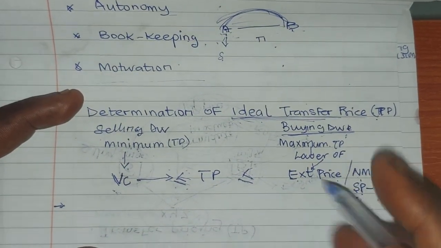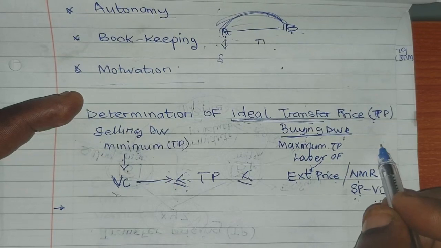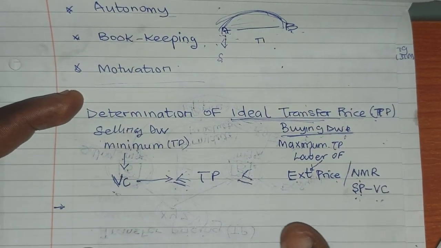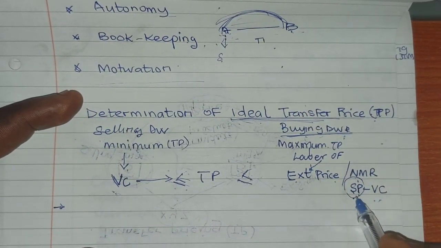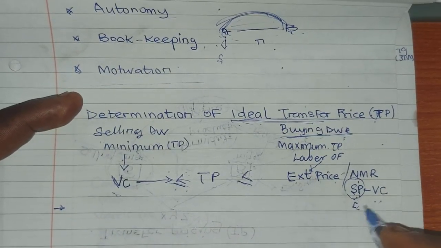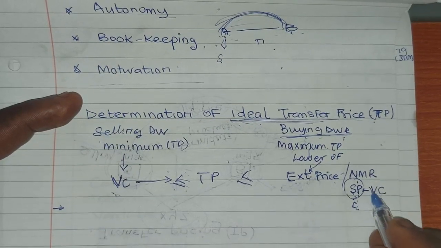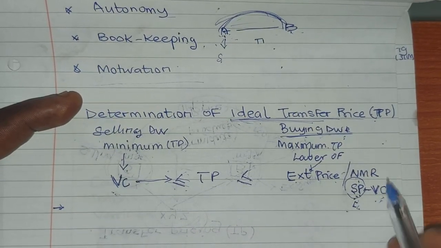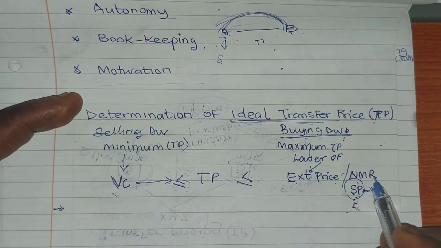Then that finished product must be sold to external customers. So the selling price at which it will sell the finished product, minus the variable cost of production, gives us the net marginal revenue.